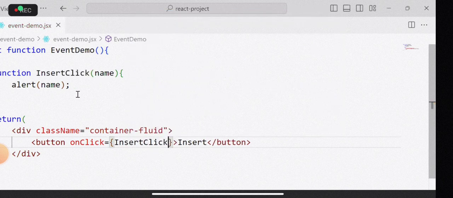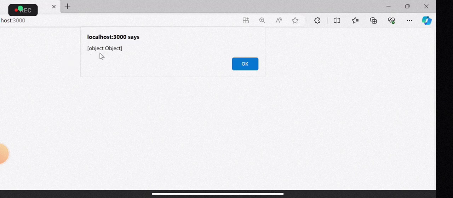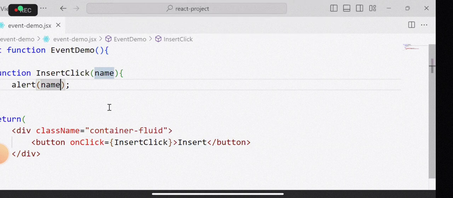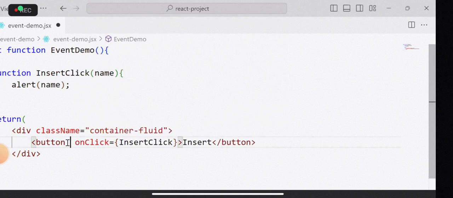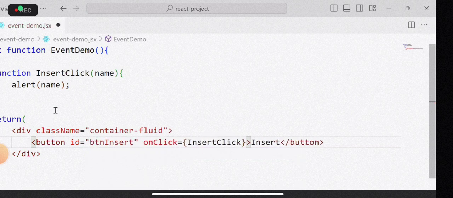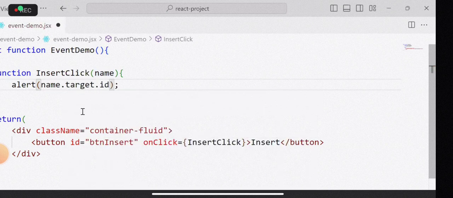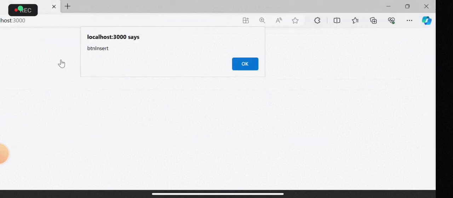This name is now an object, am I right? It is an object. Which object is it? Event object. Event object means what? You can collect the object related details and event related details. How to collect object related details? Suppose the button has an ID. What is that ID? Some btnInsert. You want to collect that ID. How can you collect it? name.target.what? ID. So it is going to access that ID and show it.